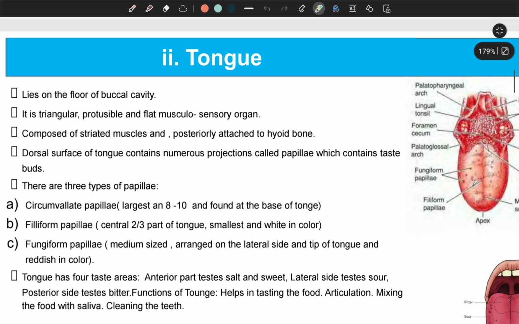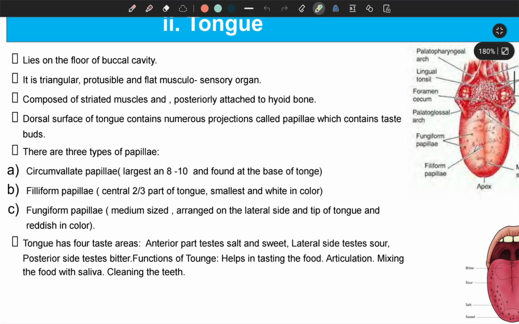Tongue is a triangular musculosensory organ, and it lies on the floor of the buccal cavity. It is made up of voluntary muscles, also known as striated muscles, and it is posteriorly attached to a bone that is present in the neck. That bone is known as the hyoid bone. The dorsal surface of the tongue contains numerous projections, and those projections are called papillae, which contain taste buds.